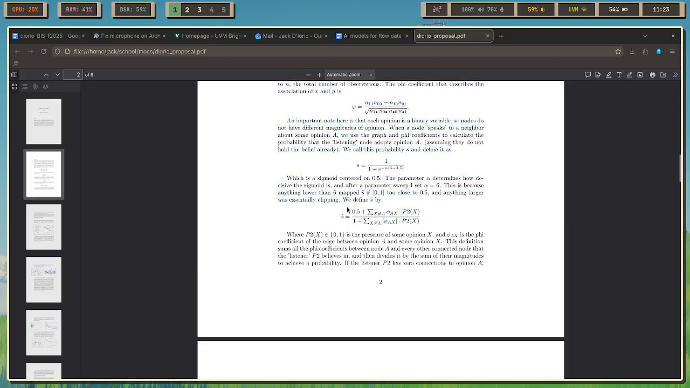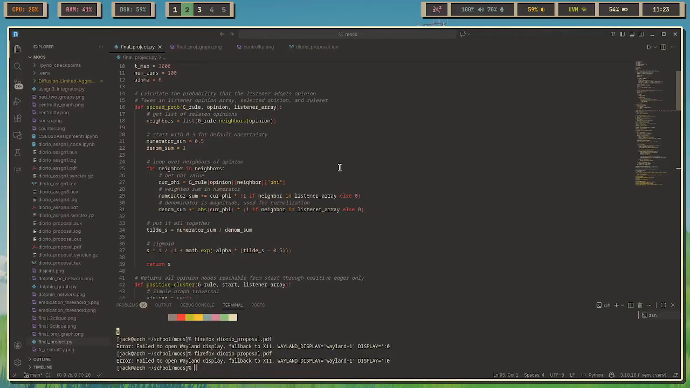Essentially it's a weighted sum which is normalized and then passed through a sigmoid centered on 0.5 to achieve a probability. This is the weighted sum, this is my tilde s, and then I pass it through a sigmoid centered on 0.5. I have alpha set to 6, and the reason was that after a few parameter sweeps, I found that with anything less than 6 the sigmoid was too centered around 0.5. It wasn't using the full 0 to 1 range, and with anything above an alpha of 6, it was clipping too hard.